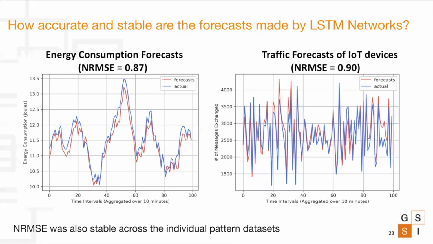So the first question is, how accurate and stable are the forecasts? So the graph shows the plot of real versus forecasted values. We can see that the forecasted graph is able to follow the actual values. In both cases, we computed the normalized root mean square error between the actual values and forecasted values, and this was found to be very minimal. We also tested these models across different validation data sets, as I explained earlier, and the NRMSE was found to remain stable. So these models were further used for the real-time phase.